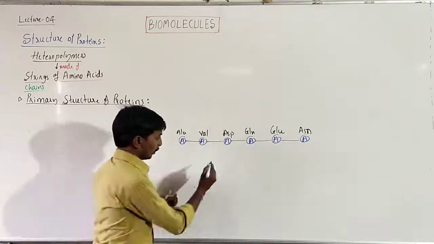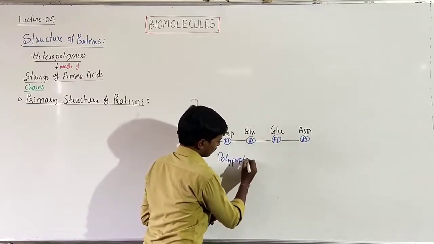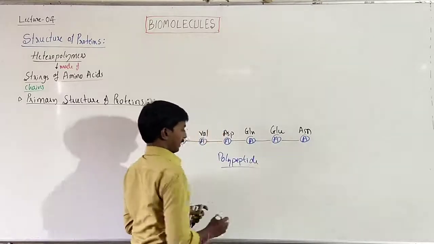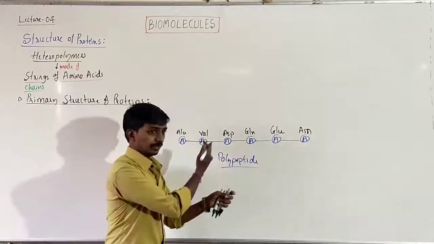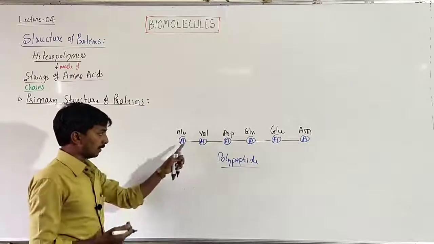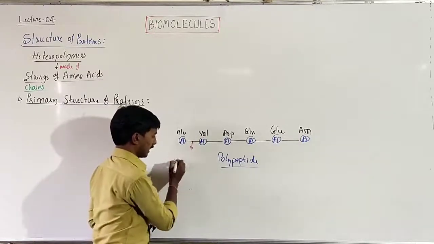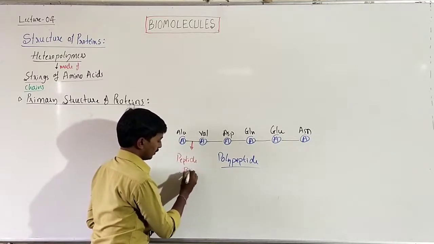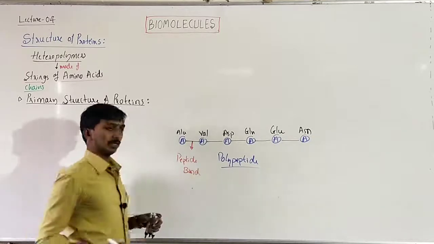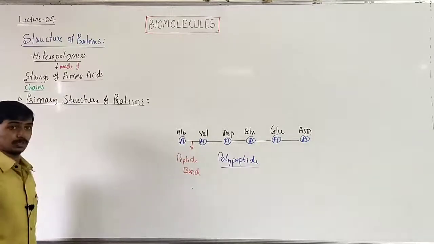So it is now a polypeptide, since many amino acids are joined together with the help of peptide bonds. This is what we referred to in earlier classes as a peptide bond. So that is about the primary structure of protein.